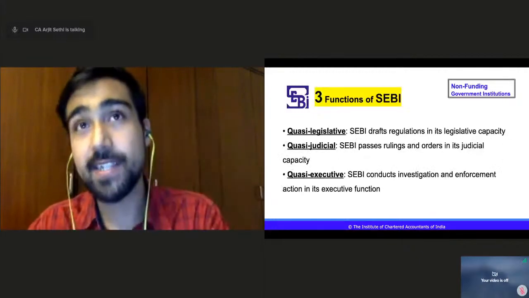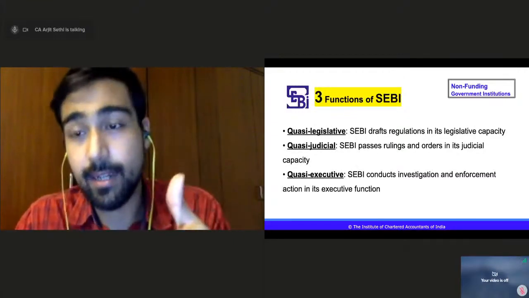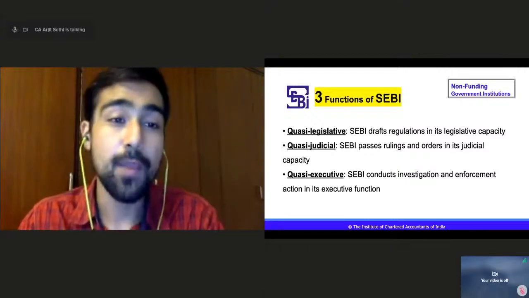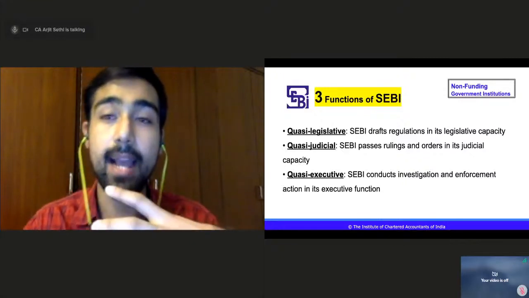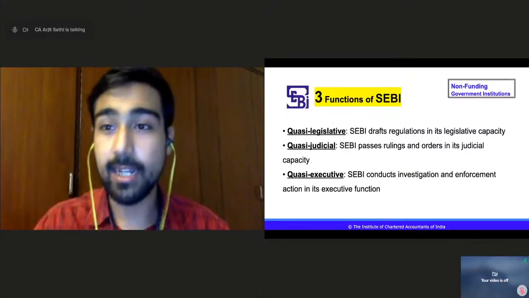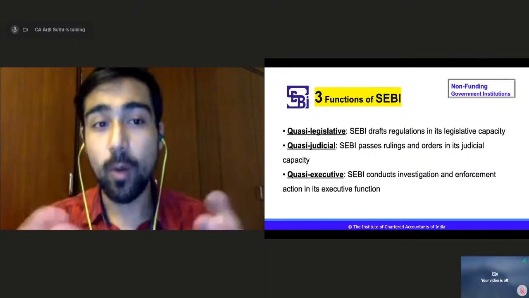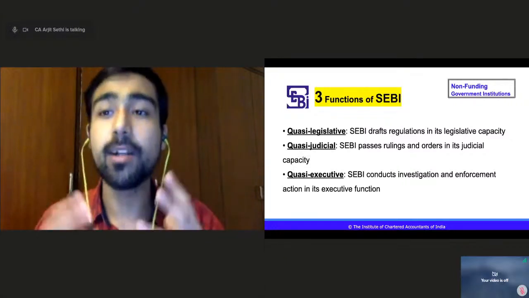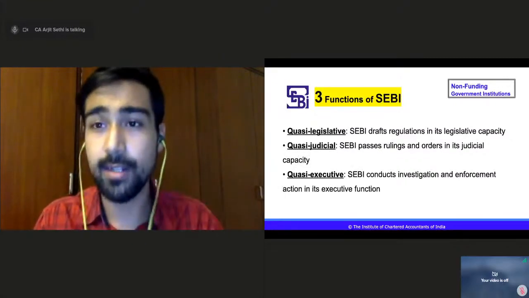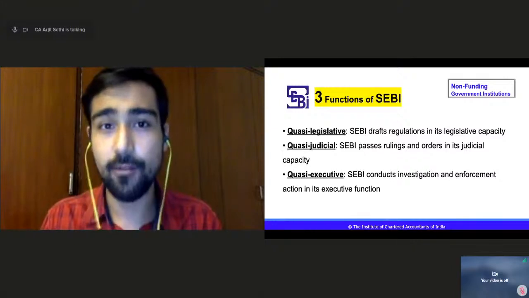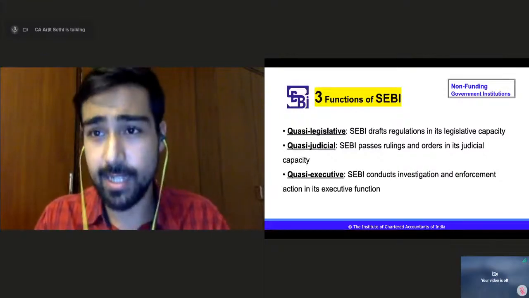Now, three functions of SEBI. What are the three functions of SEBI? Number one is quasi-legislative. Second is quasi-judicial, and third is quasi-executive. Quasi means it is actually not the legislative business, but it looks like a legislative function. Quasi means it is not in real terms, but it looks like it. So quasi-legislative is this function looks like a legislative function of SEBI, but it is not actually a legislative function. That is why we say quasi-legislative.